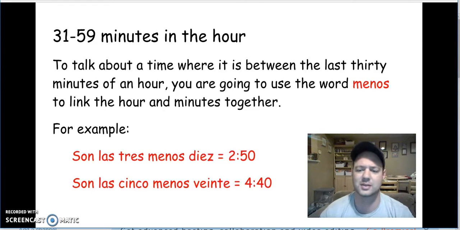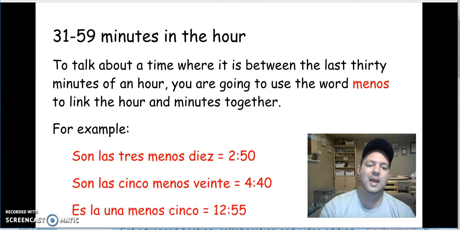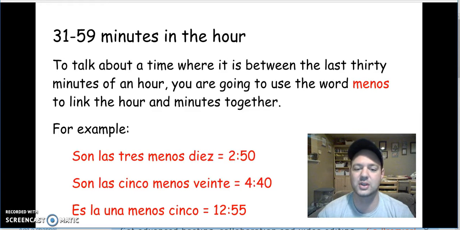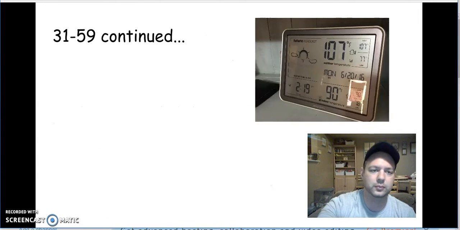Same idea, same concept. Es la 1 menos 5. So again, 12:55. 12, I go to the next hour up. Una, es la 1. And then 55. Well, I got 5 minutes till the next hour. So es la 1 menos 5.